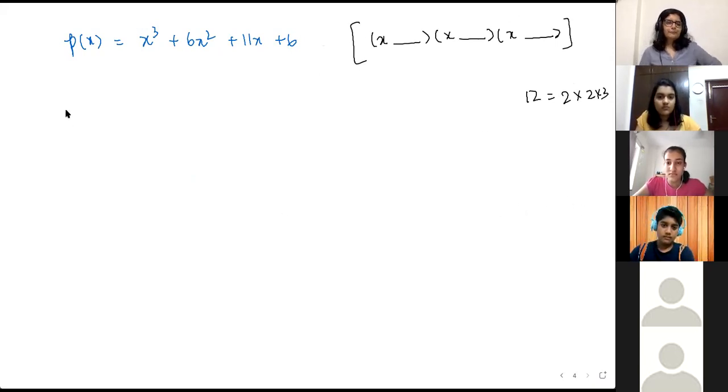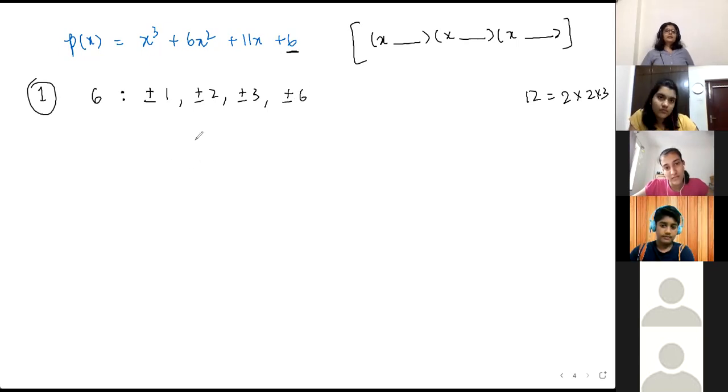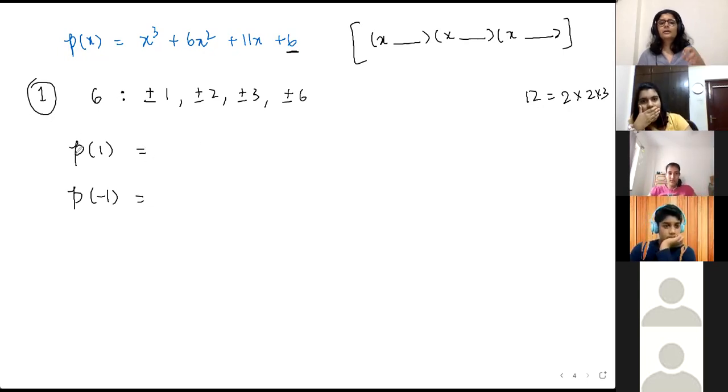To find this, first step, take the constant term 6 and figure out all its factors. So that we saw, it's either plus minus 1, plus minus 2, plus minus 3, plus minus 6. Then find out which of these could be a factor of p of x. So check what is p of 1, check what is p of minus 1. Okay, check what is p of 1, calculate and tell me what you get.